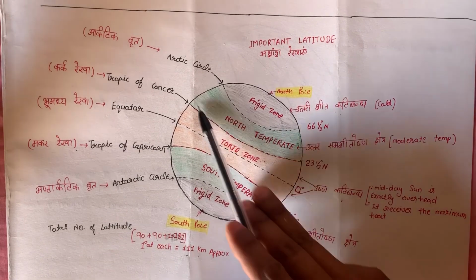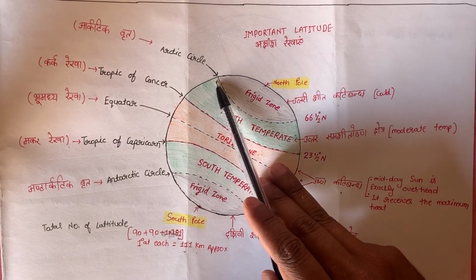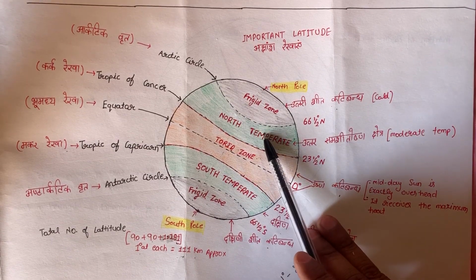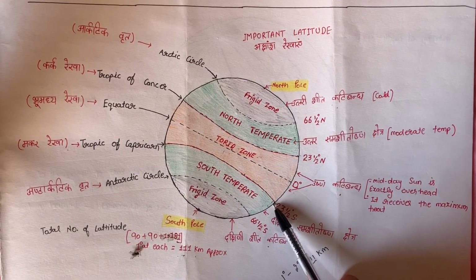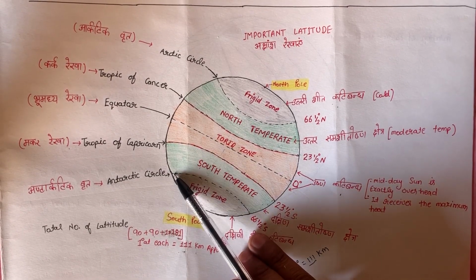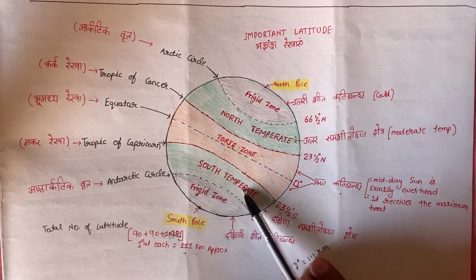In the north, between the Tropic of Cancer and the Arctic Circle, this is known as the North Temperate Zone, and in the south, between the Tropic of Capricorn and the Antarctic Circle, we have the South Temperate Zone.